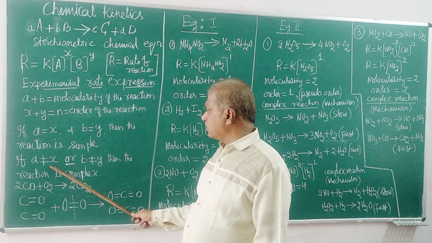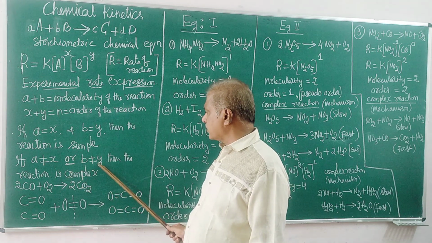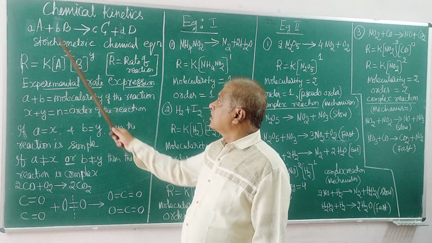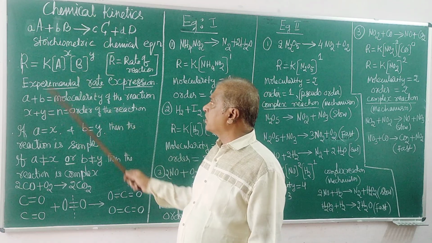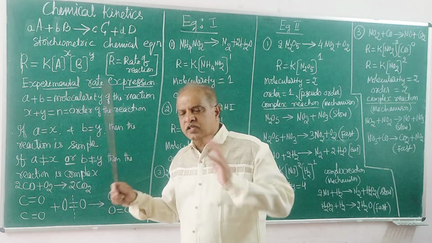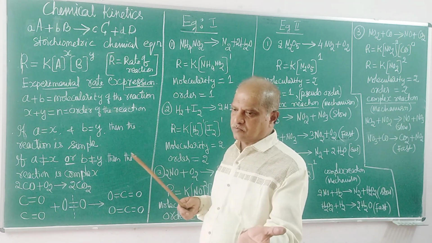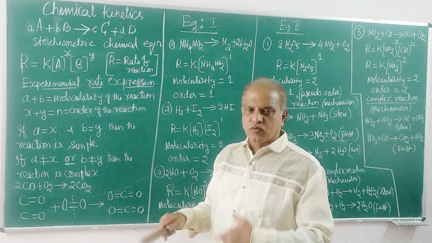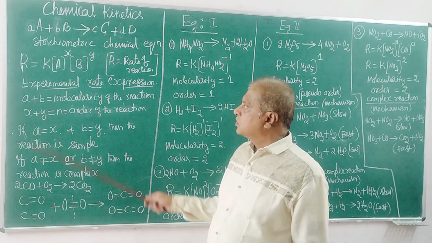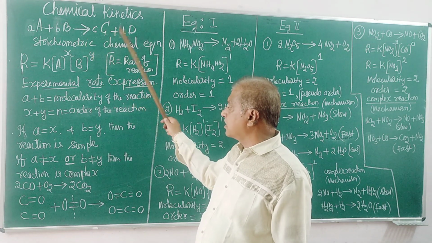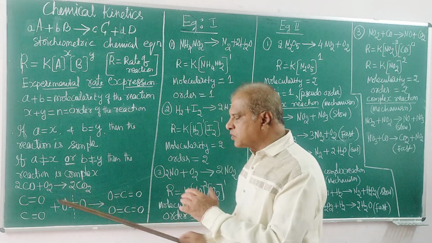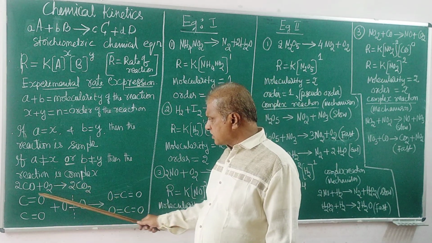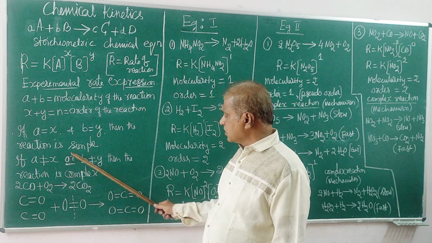If the coefficients are not equal to the exponents, for either reactant or both, then the reaction is not simple, it is a complex reaction. For the same stoichiometric equation, the reaction takes place in multiple steps. The reaction occurs in two steps with an intermediate formation, neither initial reactant nor product. There is one more step, where intermediates form and disappear. That is called multi-step, and such a reaction is called a complex reaction. This is how we come to know the details of complex and simple reactions.